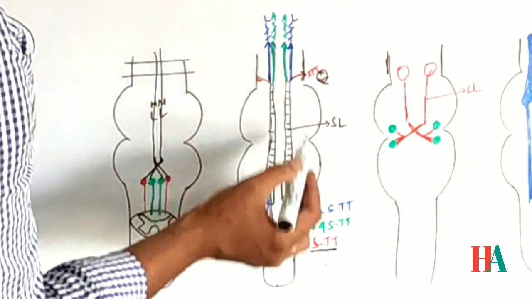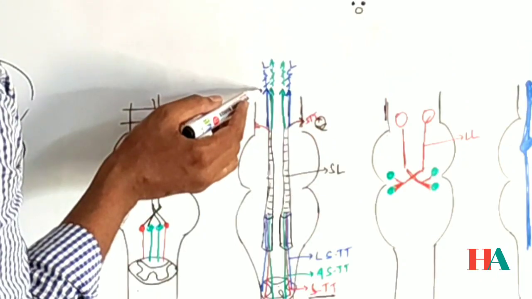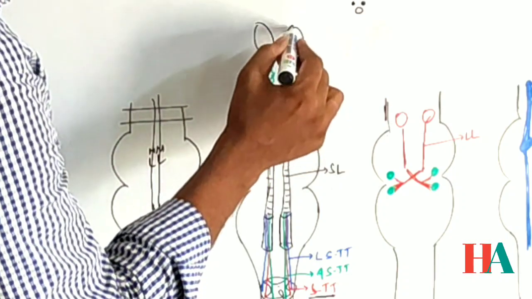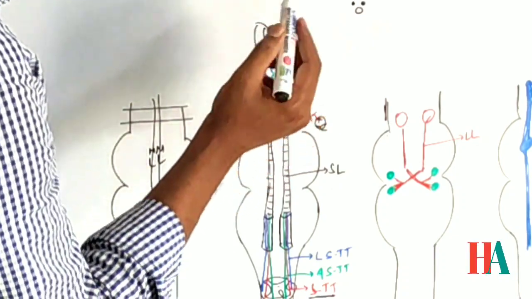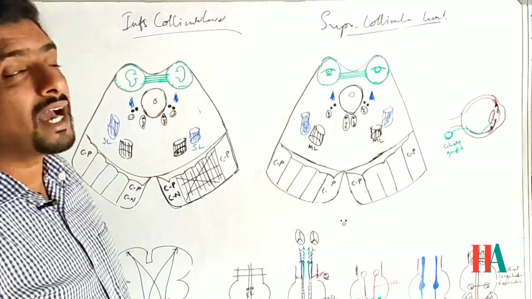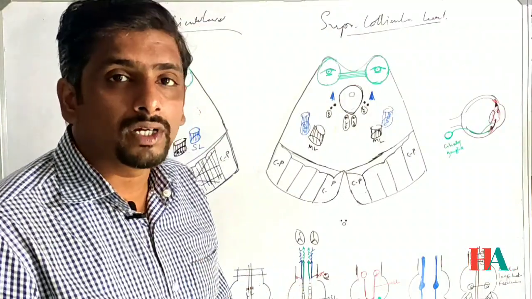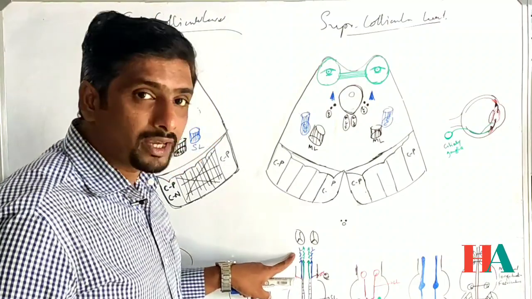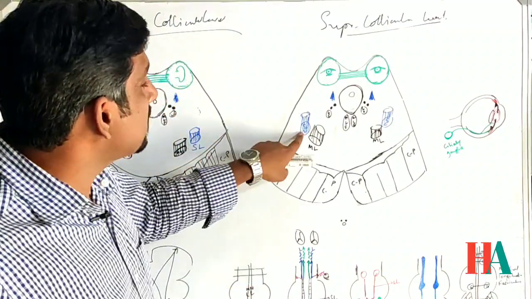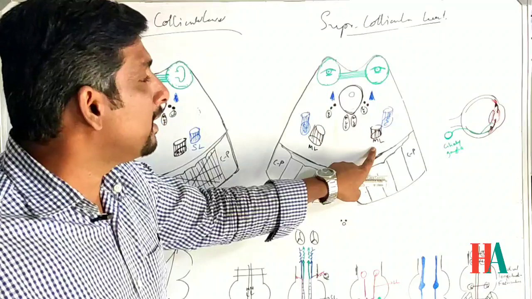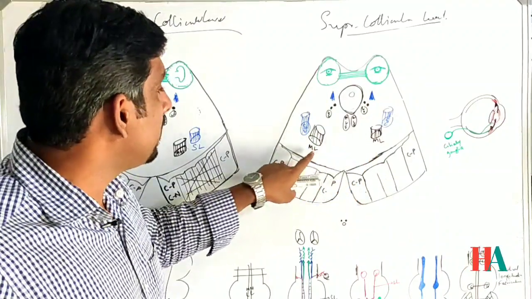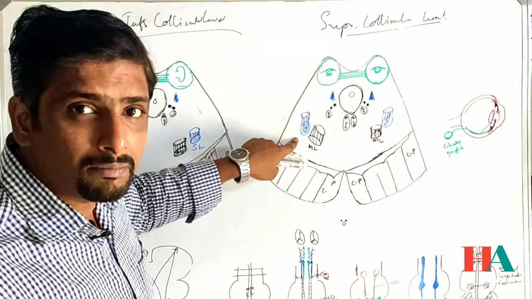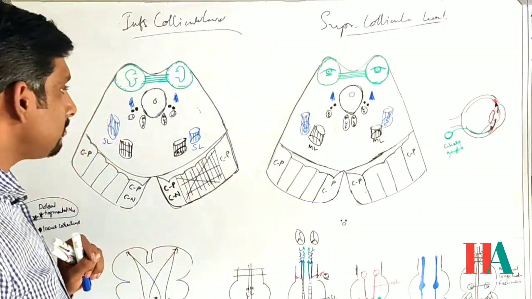Further, the lateral and anterior spinothalamic tracts run towards the thalamus, carrying crude touch, pain, and temperature from parts of the body. They are placed just beside the medial lemniscus, right? So the medial lemniscus is on the medial side, and the spinal lemniscus a little bit lateral.